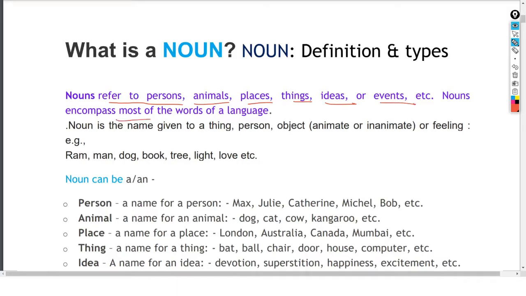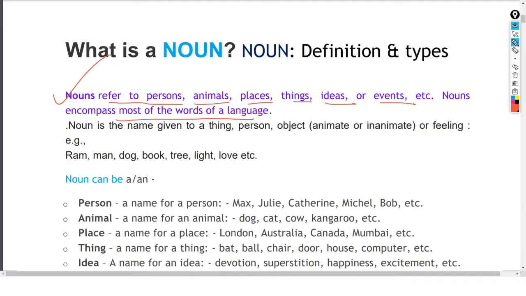Noun encompasses most of the world's languages. Most of the words of the language are covered by the noun. Therefore, generally speaking, there are 5 kinds of noun. How these 5 kinds are elaborated and how they are used, we will see. Let us go for it.